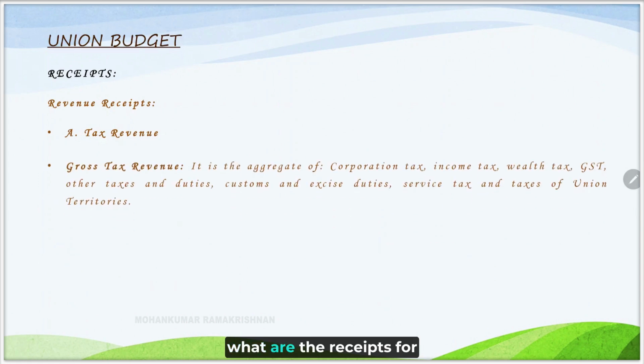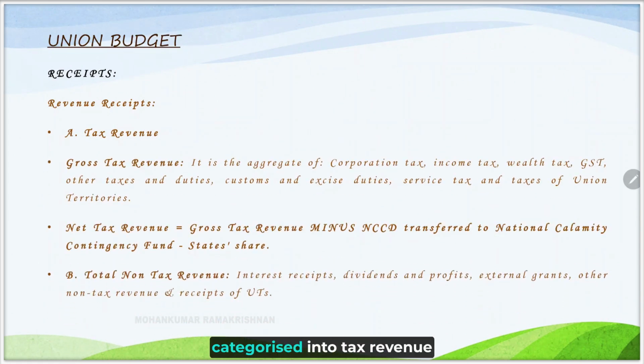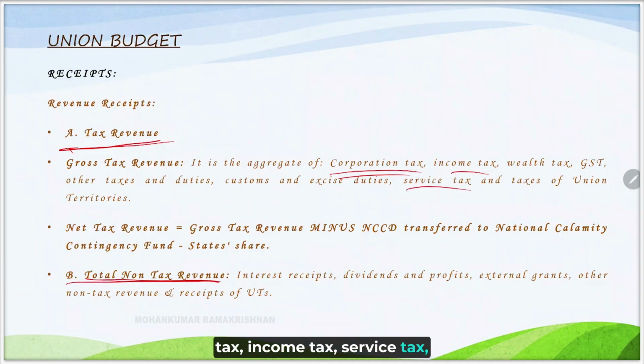Now let us see what are the receipts for Government of India. The receipts are basically categorized into tax revenue and non-tax revenue. Tax revenue includes the gross tax revenue, which is coming as corporation tax, income tax, service tax, excise duties, and taxes of union territories. Taxes of union territories is different from taxes of individual states. In that angle, the taxes of union territories will be only added as a gross tax revenue, and the repayment is very meager and minor.